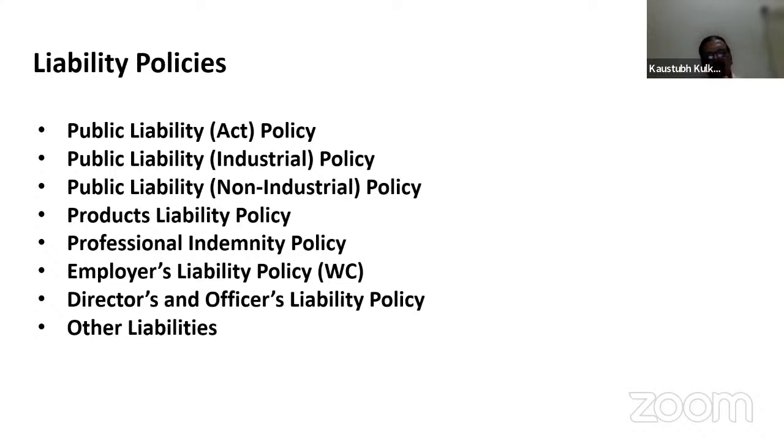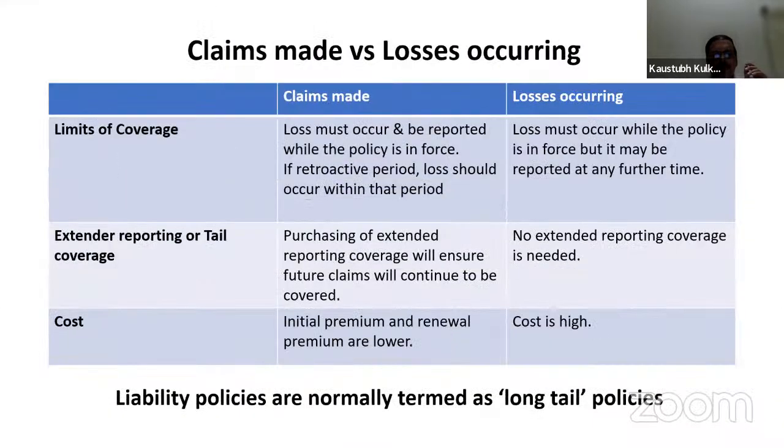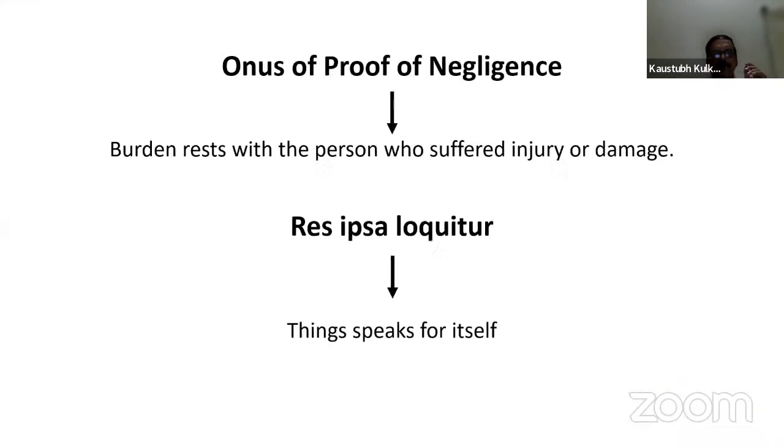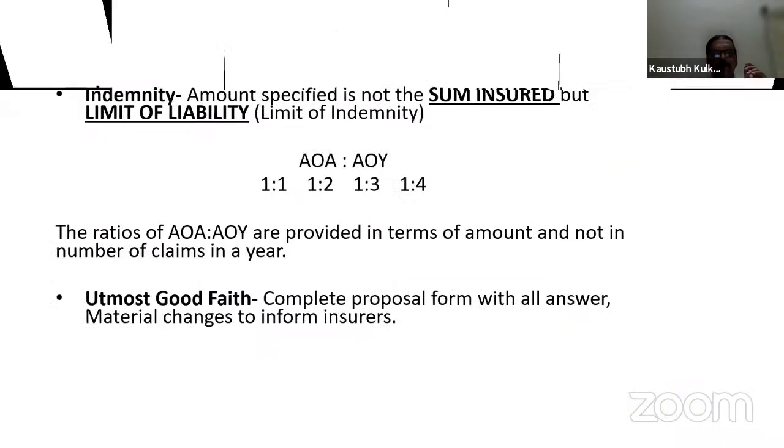The ratio, we have discussed certain ratios, but in case of Public Liability Act policy, what we are discussing right now, the limit of AOA is to AOY. It is fixed. The insurance company will not give the leverage to the insured to choose these types of ratio.